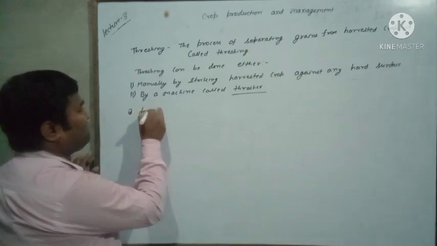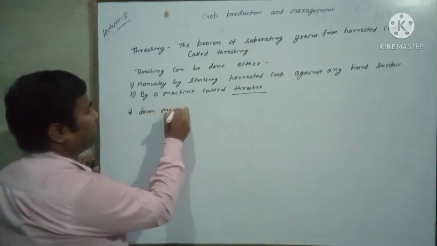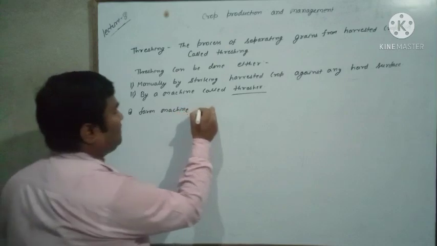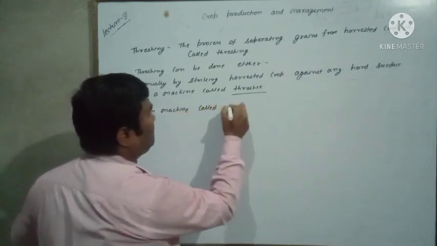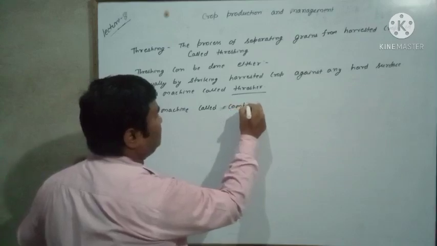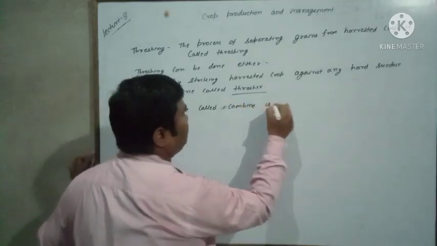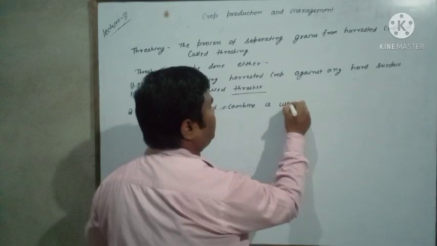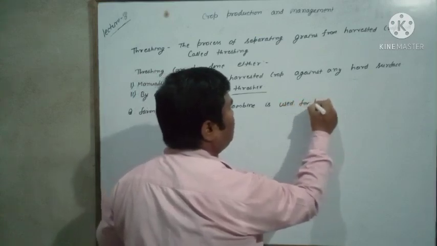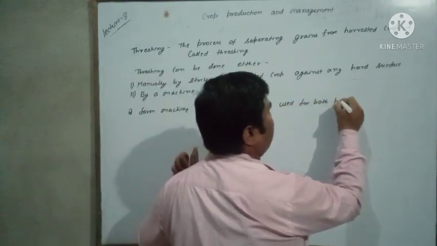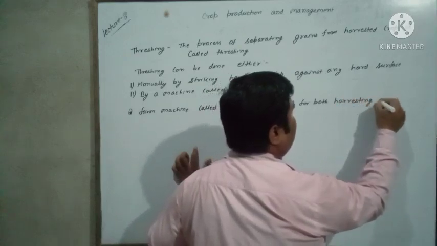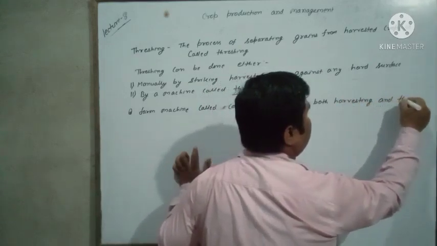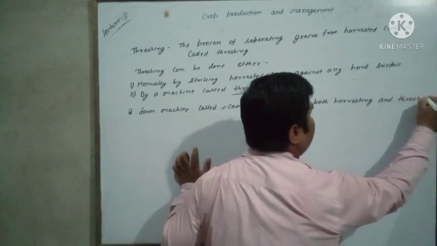A farm machine called a combine is used for both harvesting and threshing.